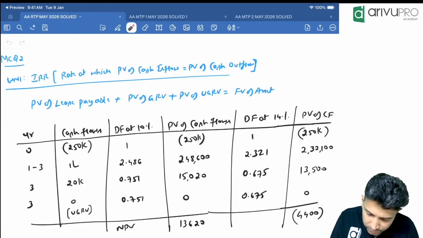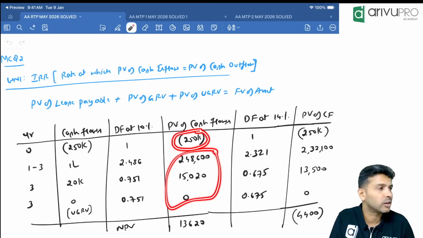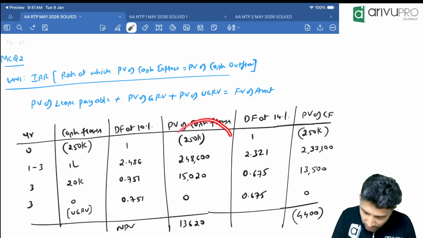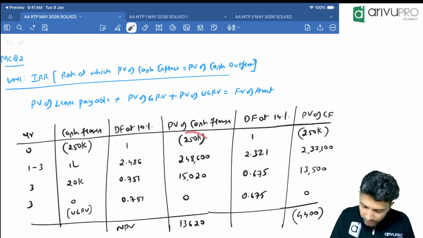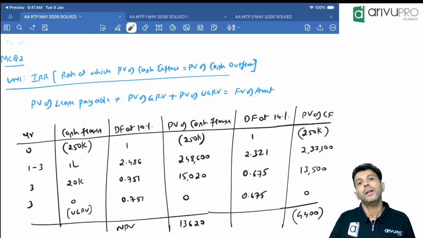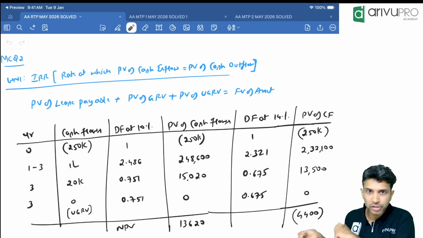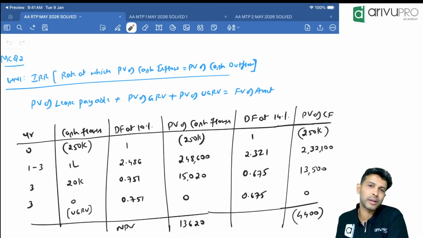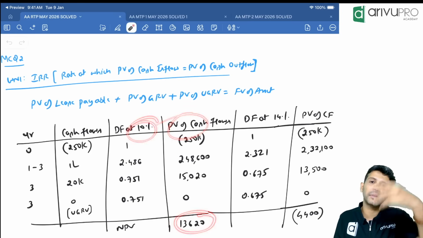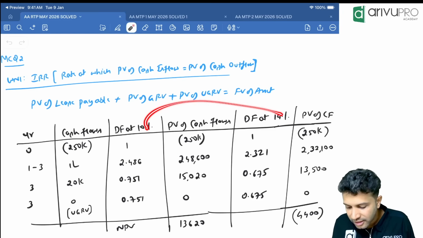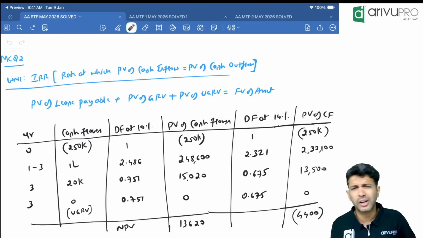Now, if this 10% is IRR, this is the present value of inflow and this is of outflow, so the total should become 0. When you add all this, if it becomes 0, then that rate is the IRR, that is the discount factor. Here, are you getting 0? No, you're getting a positive number. Now we have to assume one more rate. This number we have to reduce, because basically it has to become 0. From 13,620, it has to become 0. If you want to reduce this number, we will increase the discount factor. If you increase the discount factor, this number will reduce. This only, in FM terminology, we used to call NPV.